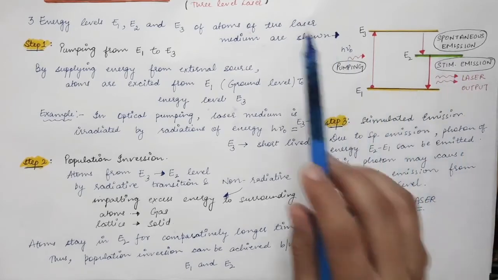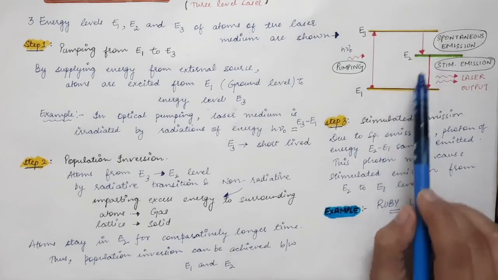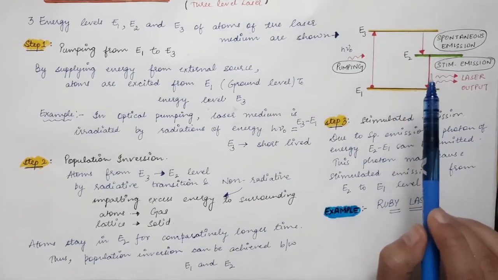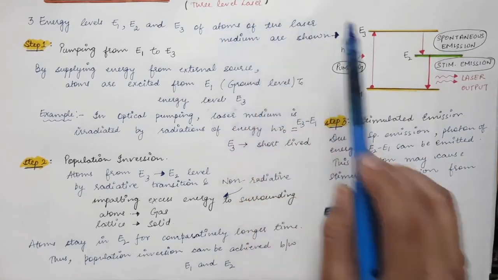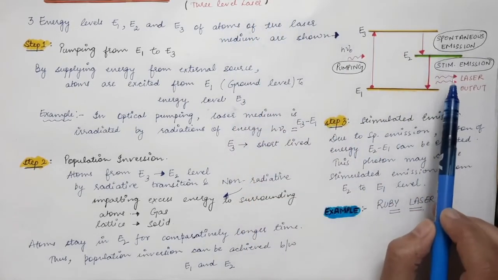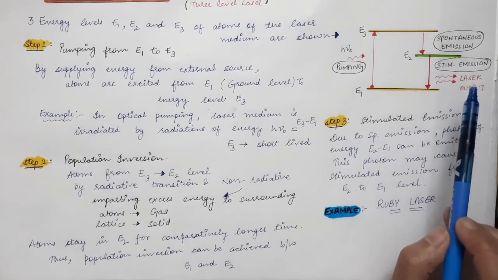So in the case of a 3-level laser, the population inversion condition is lost after a certain amount of time, and hence we have pulses. The laser light which we get is in the form of pulses.